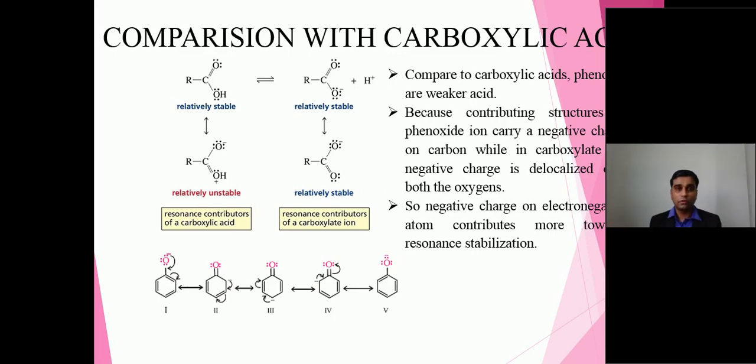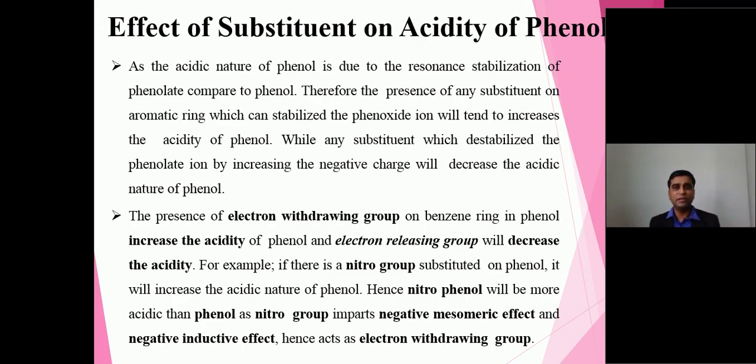So of course the concept is very clear. When we say electron withdrawing group, it always enhances the acidity of phenol. So at ortho, meta, para, when we have an electron withdrawing group, it always increases the acidity of phenol. And if I talk about an electron donating group, such as a CH3 group, such as an NH2 group, para-aminophenol, we all know very well it is an amphoteric phenol. Amphoteric means what? It has an acidic group as well as a basic group.